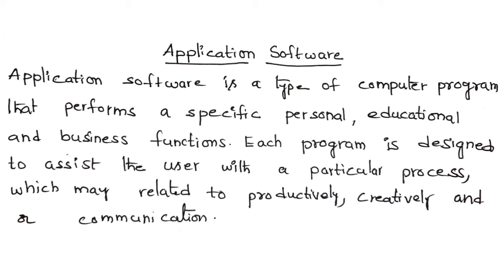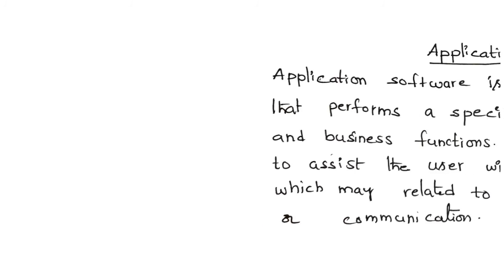The application software is only meant for a specific task, not for the other. For example, WhatsApp is there. We are using the WhatsApp, but we cannot use the WhatsApp in the Facebook. The WhatsApp is meant only for the chatting and video calling and etc. That is not used in the Facebook. Like that, application software is only meant for a particular task.